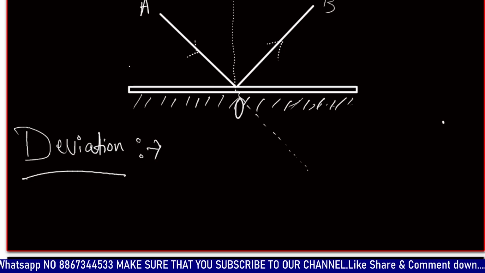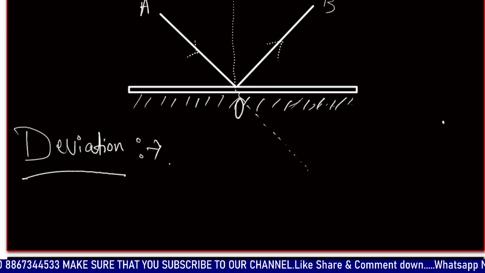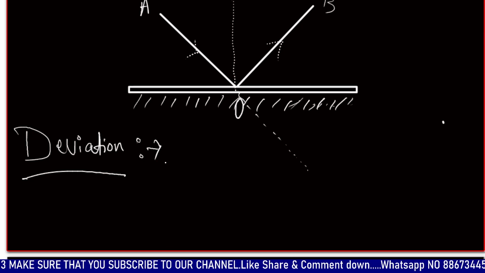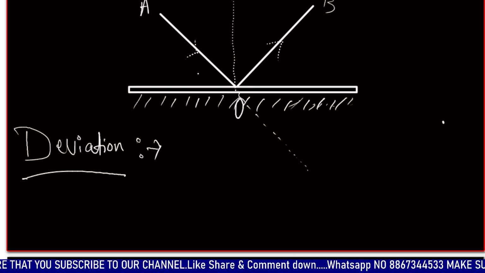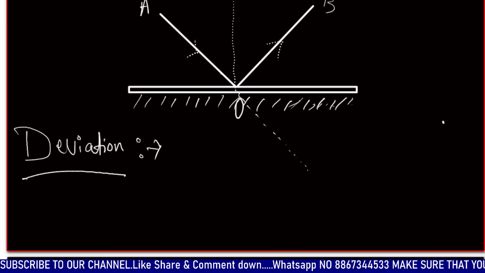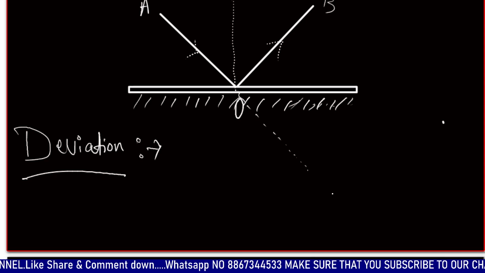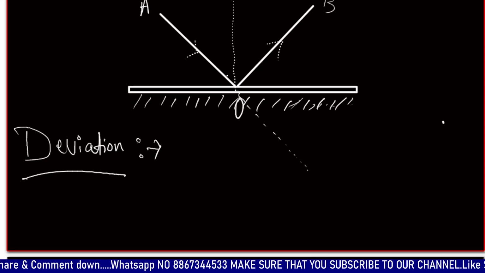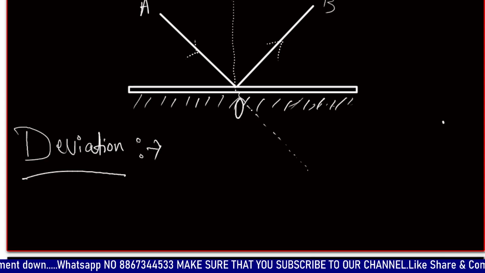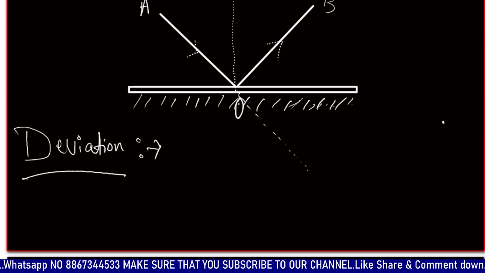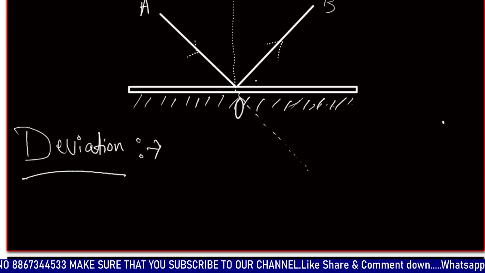So what is deviation? It is nothing but the angle between the incident ray and the ray extended in its direction. So this is the incident ray and this is the ray extended from it. The angle between them is the deviation.